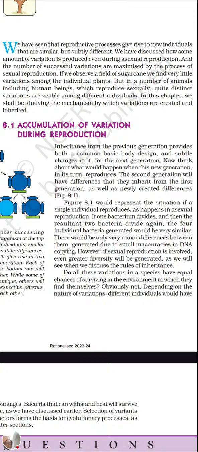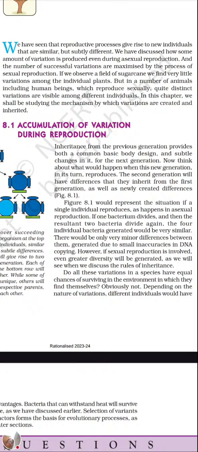In meiosis, there is a process which is called crossing over. There the chromosome material from both the parents, that is maternal and paternal, mother's chromosome and father's chromosome, both get crossed over each other. As a result of crossing over, there is exchange of genetic material, and that results in the variations. So that's why we get the maximum variations in sexual reproduction.